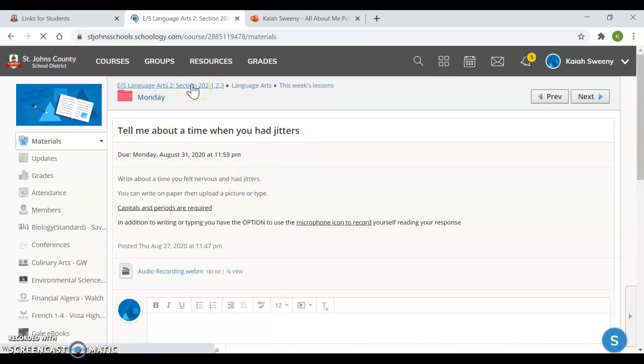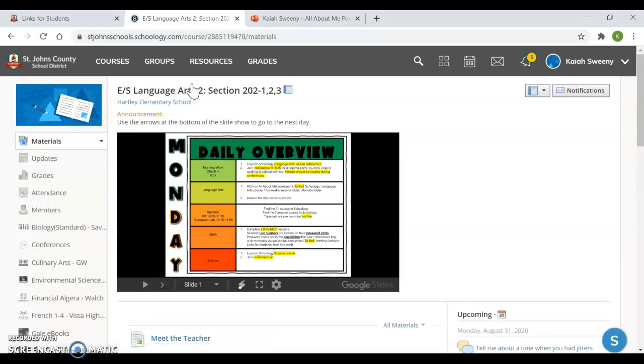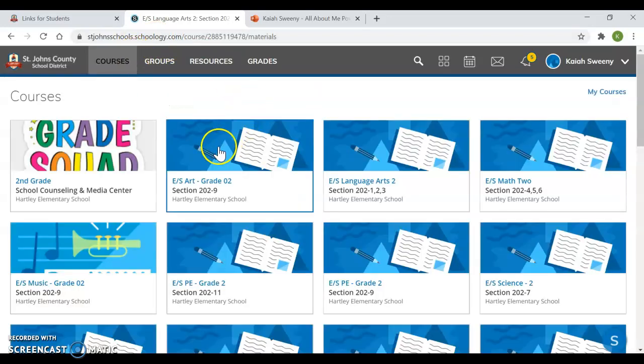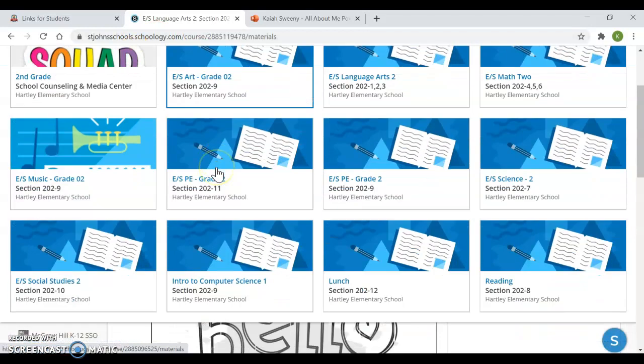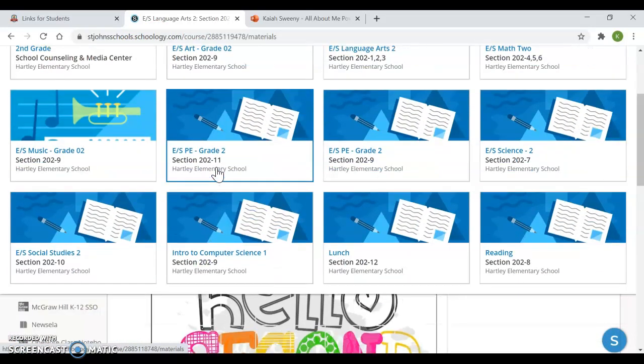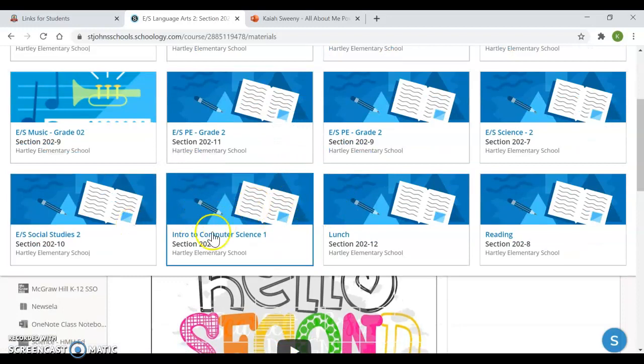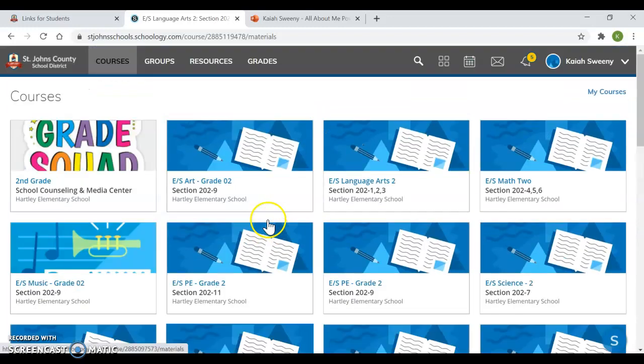Back to our lesson plan. All right, we are done with that and going to specials. We have art and computer on Mondays. So you will just go to courses. Art is right here. Click it, find your folder, and you can work on your assignments. Computers, right here is computer science.